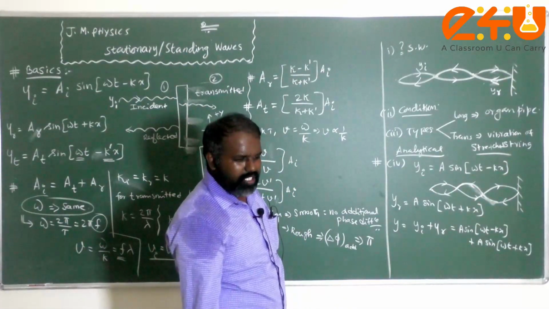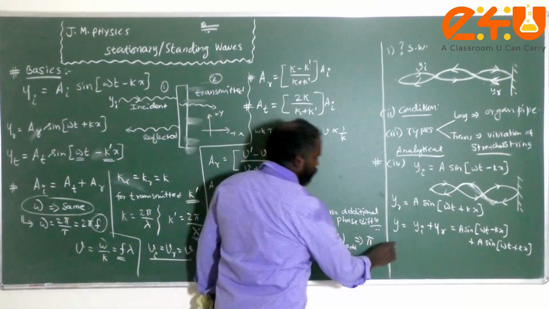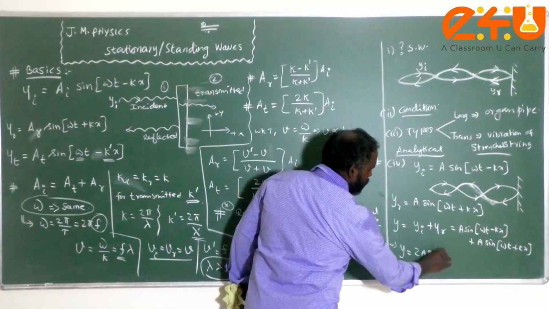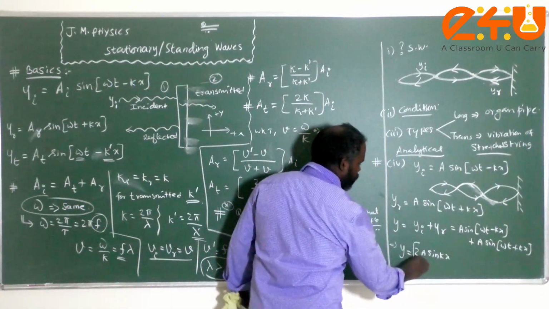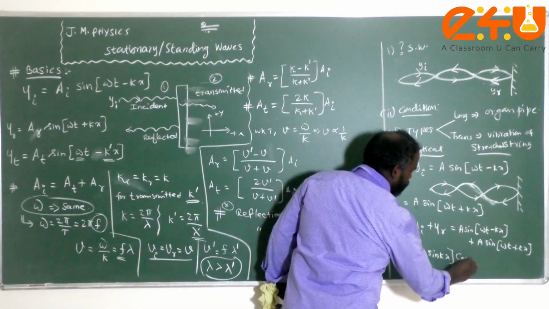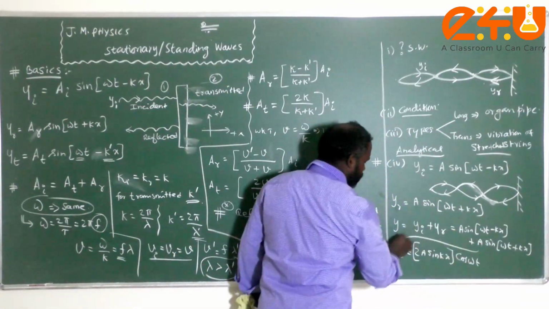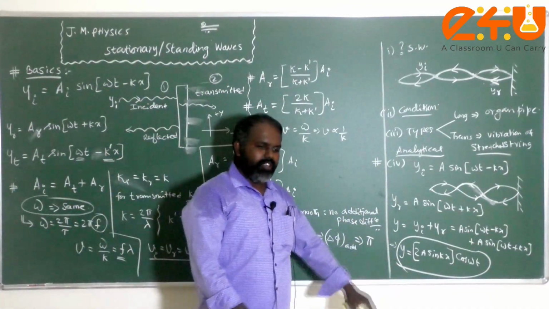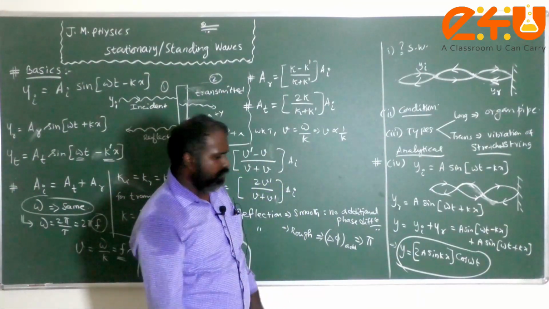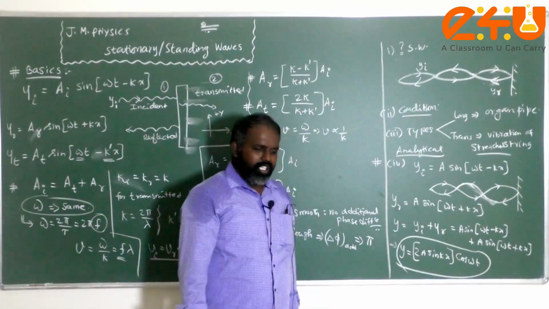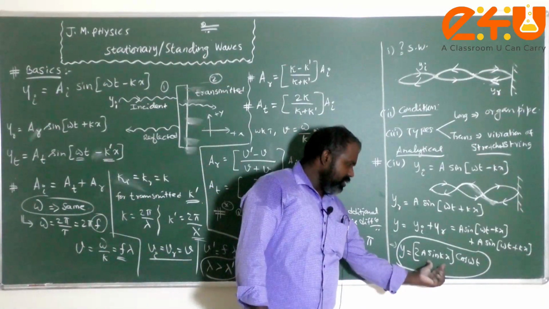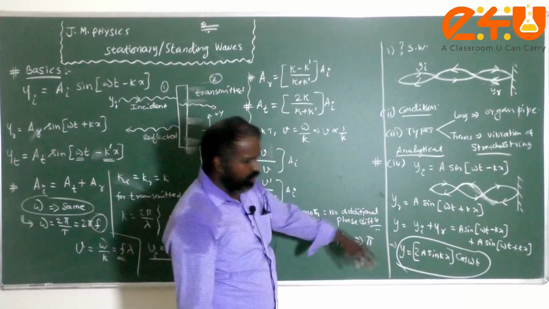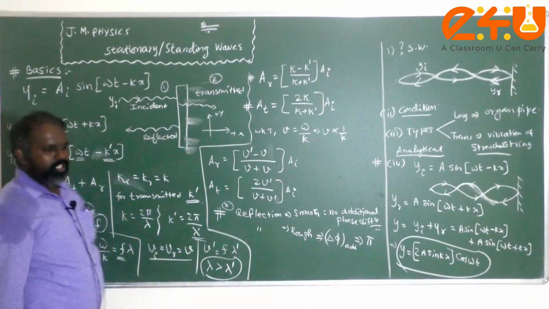You just use the sin C plus sin D formula, then we get the final answer to be 2a sin kx into cos omega t. So this is the general expression for the standing wave equation. And this term represents the amplitude of the standing wave. Yes, we will continue the discussion. Please kindly note down the theory, students.